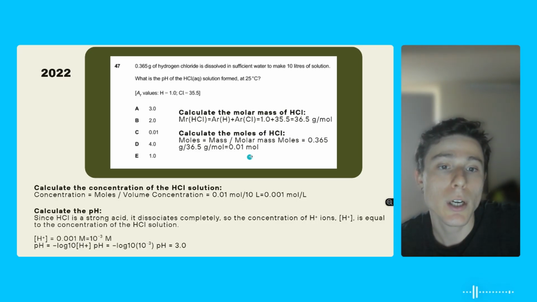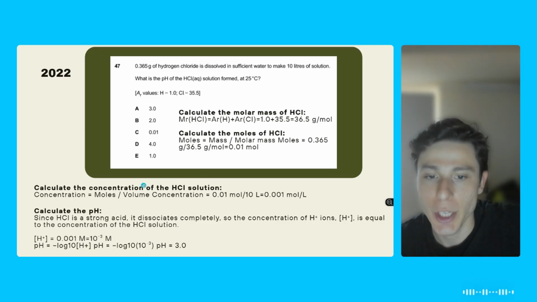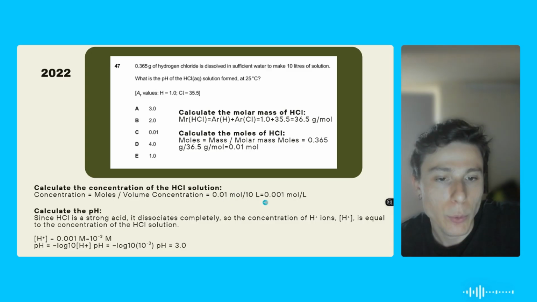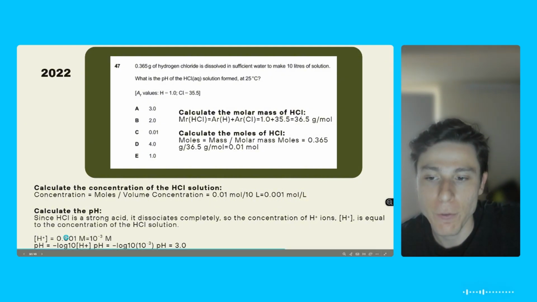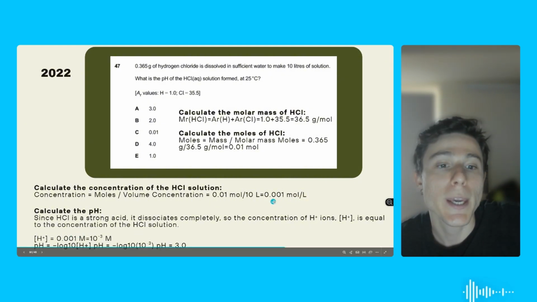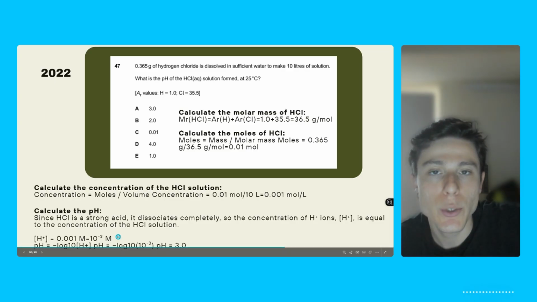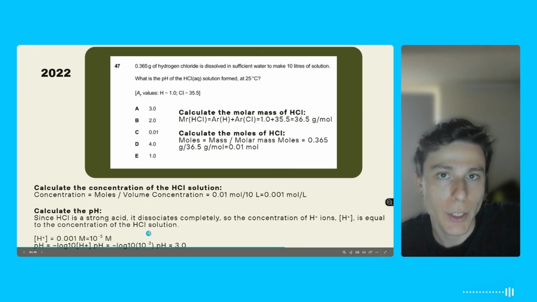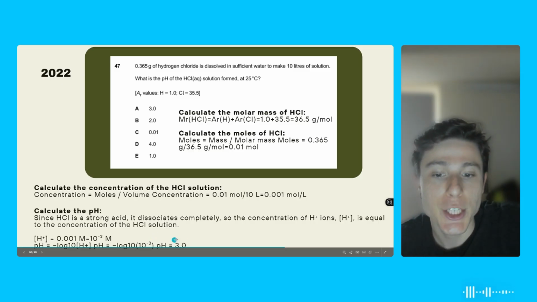Do we need this? We don't need this. We need to know the mole concentration. In order to do that, we're going to apply that other formula, that concentration is equal to moles divided by the volume, and that will lead us to 0.01 mole per liter. That is the concentration. This is what we're going to use in that formula that I just showed you guys. So in order to use that, you're going to have to transform this into an exponential, and then you're going to apply just a single rule of log calculation. By doing that, that will lead us to pH equal 3.